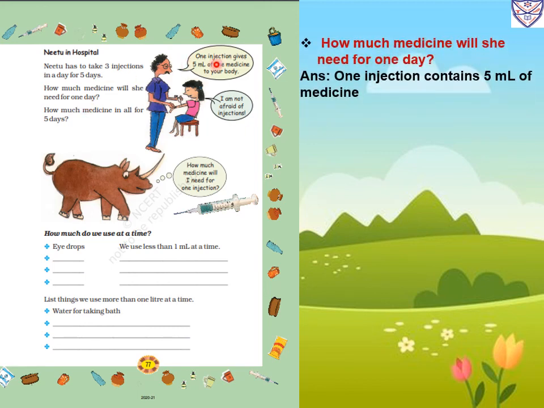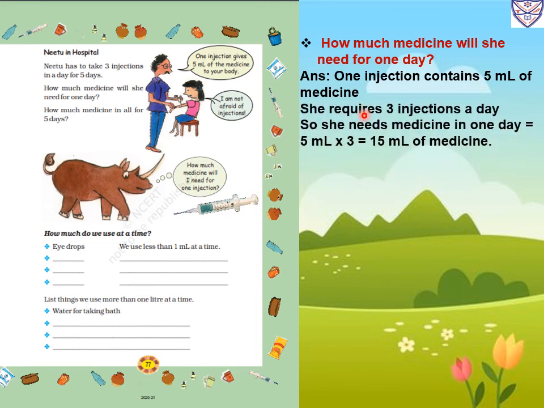One injection gives 5 milliliter of medicine to the body. So in Neetu's body, in one injection, 5 milliliter of medicine is going inside. She has to take 3 injections a day. So the medicine she needs for 1 day equals 5 milliliter multiplied by 3. Three times she has to take, so we multiply by 3. That means 15 milliliter of medicine she has to take in 1 day.